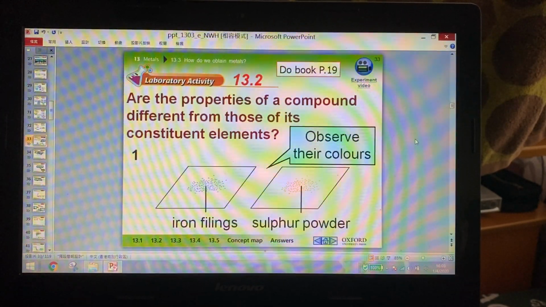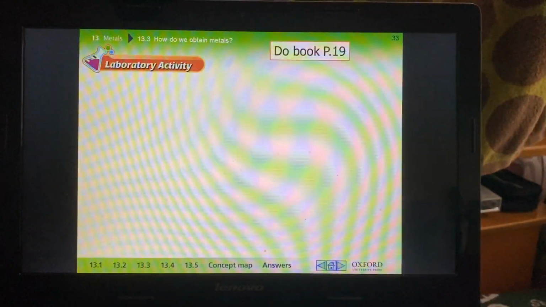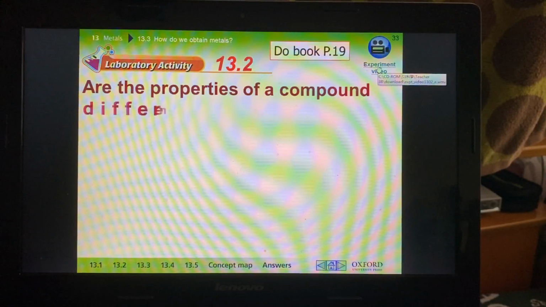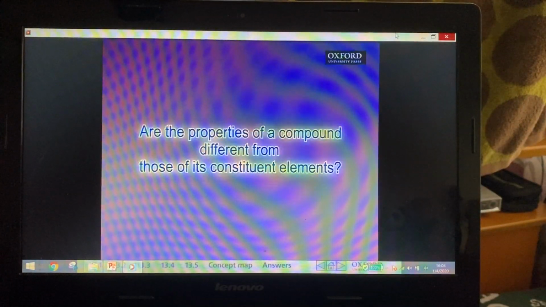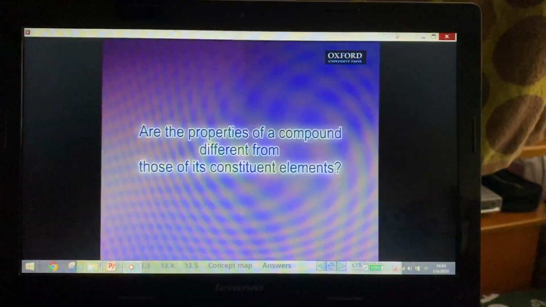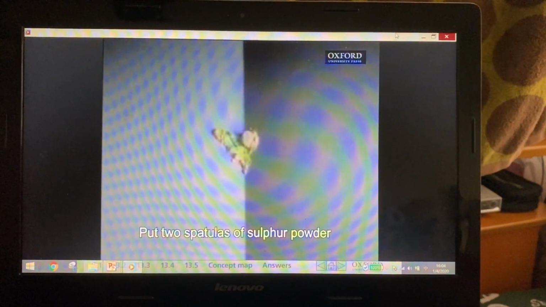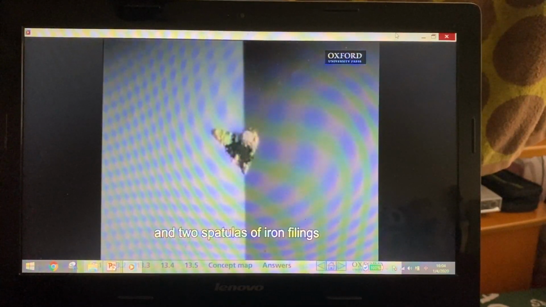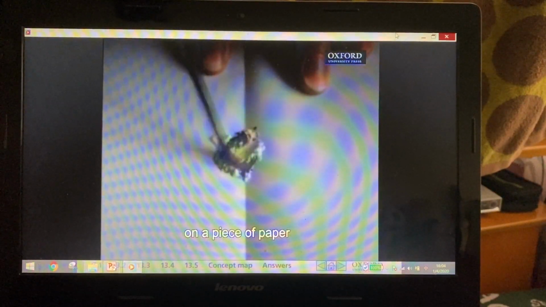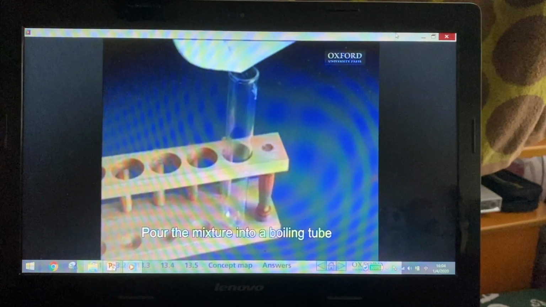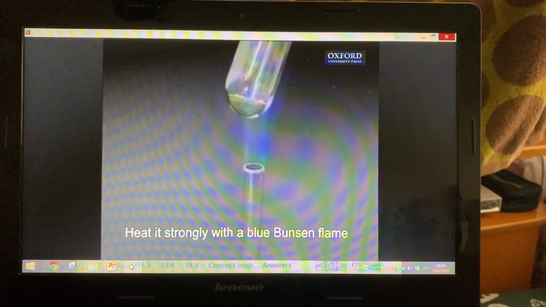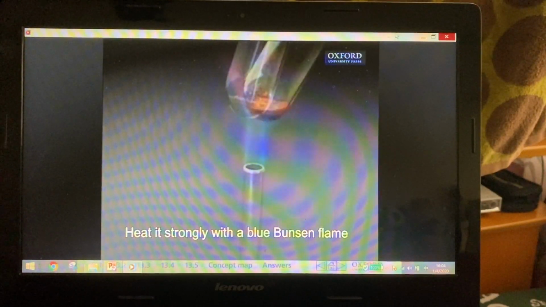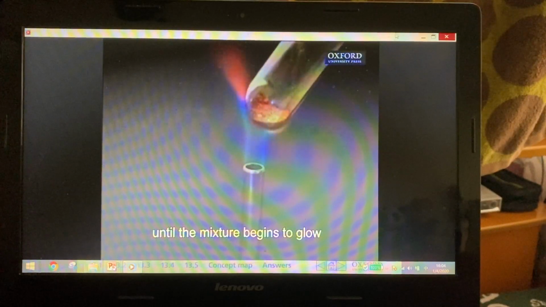Okay, we have an experiment. We refer to the video first. Put 2 spatulas of sulfur powder and 2 spatulas of iron filings on a piece of paper. Mix them well. Pour the mixture into a boiling tube. Heat it strongly with a blue Bunsen flame until the mixture begins to glow.